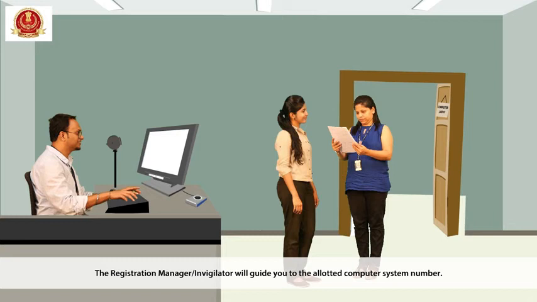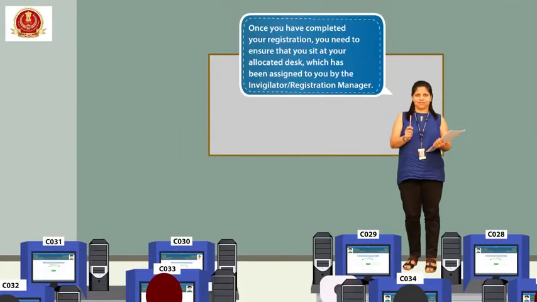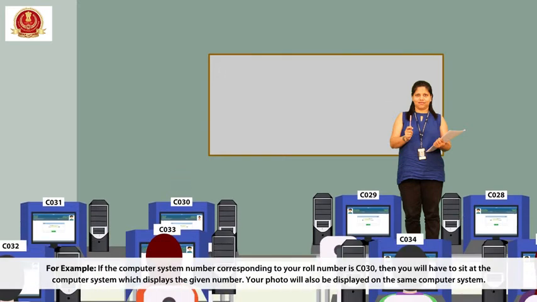The registration manager or invigilator will guide you to the allotted computer system number. Once you have completed your registration, you need to ensure that you sit at your allotted desk which has been assigned to you by the invigilator or registration manager. For example, if the computer system number corresponding to your roll number is C030, then you will have to sit at the computer system which displays the given number. Your photo will also be displayed on the same computer system.